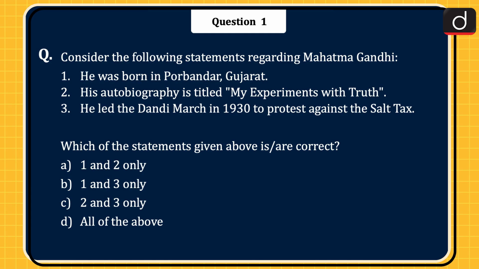First question is, consider the following statements regarding Mahatma Gandhi. 1. He was born in Porbandar, Gujarat. 2. His autobiography is titled My Experiments with Truth. 3. He led the Dandi March in 1930 to protest against the salt tax. Which of the statements given above is or are correct? 1 and 2 only, 1 and 3 only, 2 and 3 only, or all of the above? The correct answer is option D, all of the above.